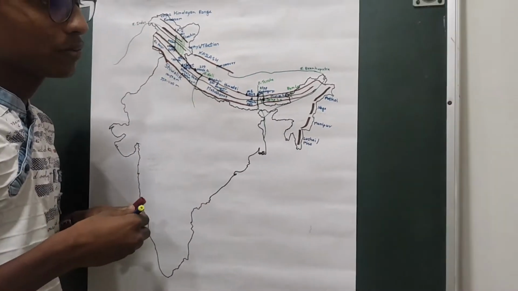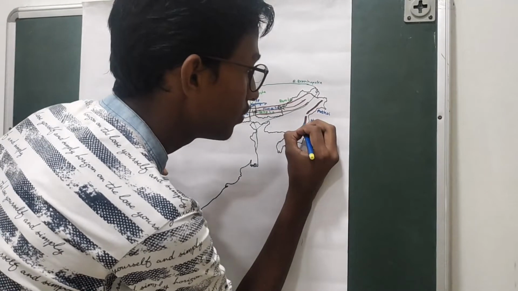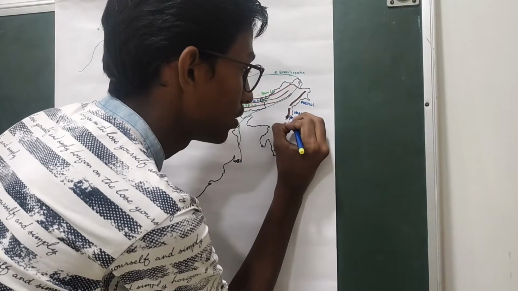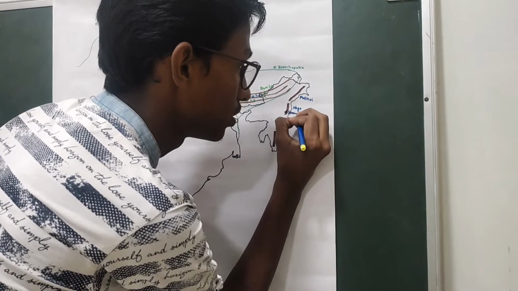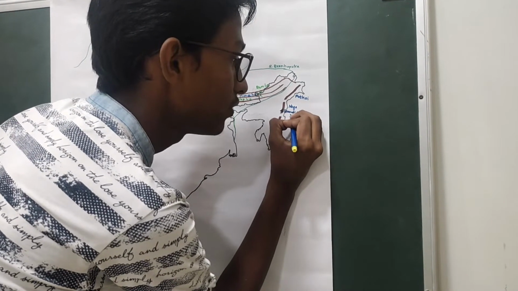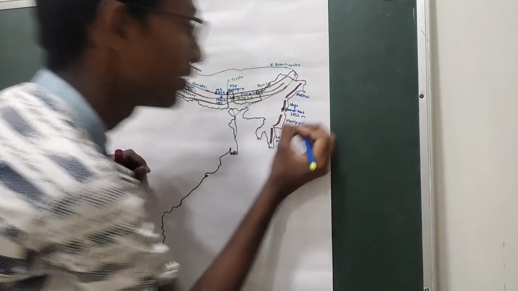And the highest peak of the Purvanchal ranges is the Saramati peak, which is located in the Nagaland ranges. This Saramati peak has a height of 3,826 meters.